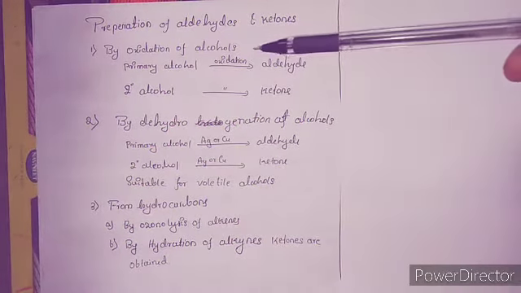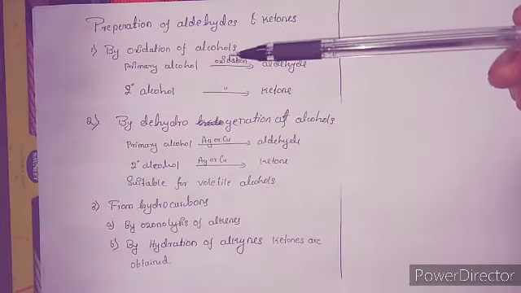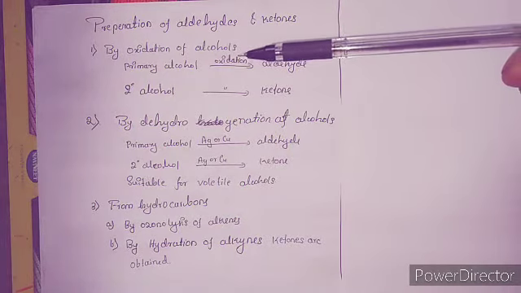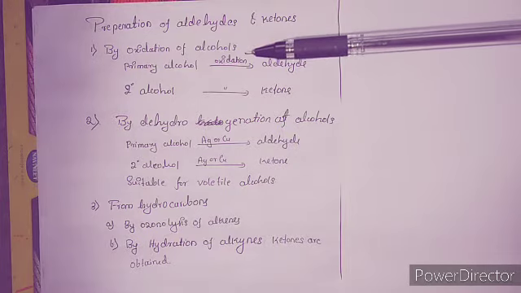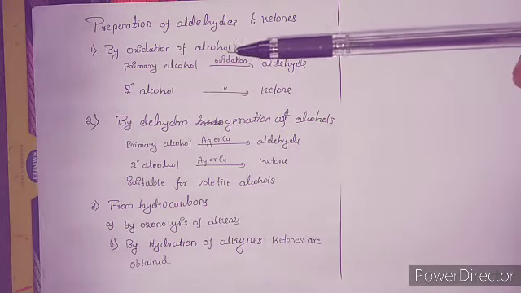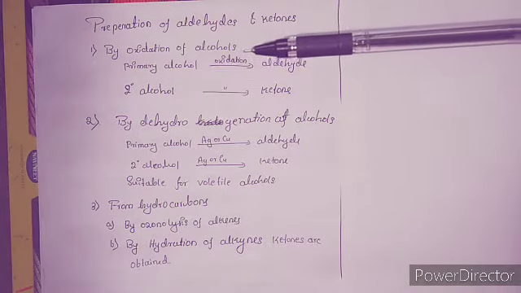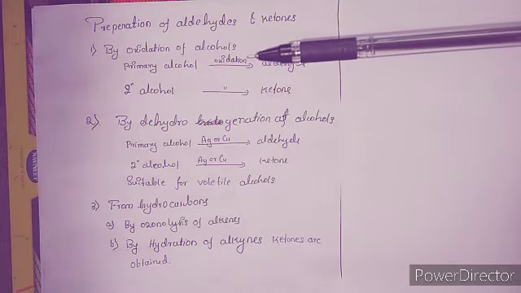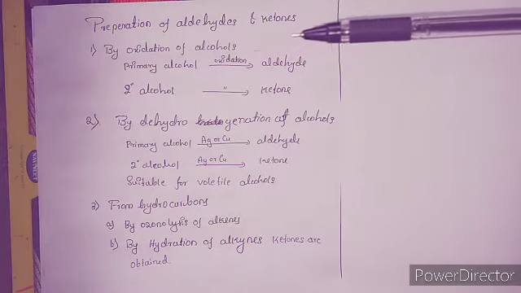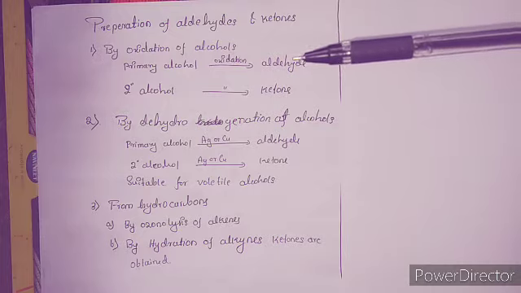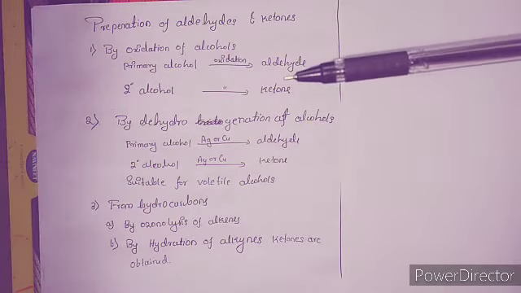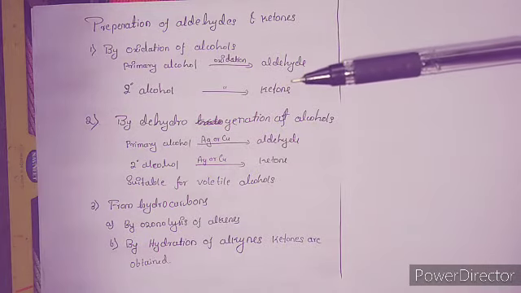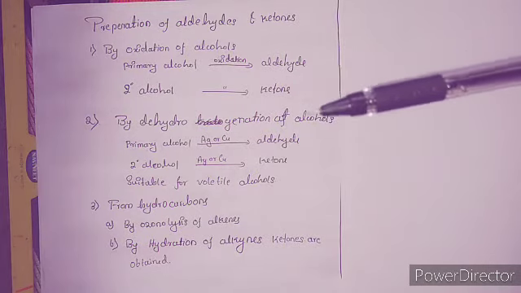Preparation of aldehydes and ketones. The first method is by oxidation of alcohols. So this method is there in the alcohol chapter, where we have studied that primary alcohols on oxidation by using suitable oxidizing agents will yield the aldehyde as the product, and secondary alcohols whenever oxidized are going to give the ketone as the product. So this concept we already studied in the previous units.